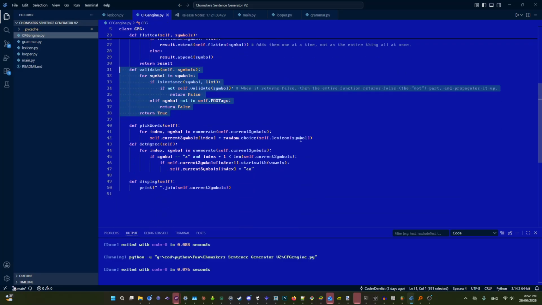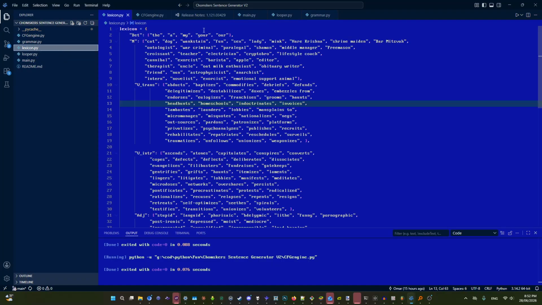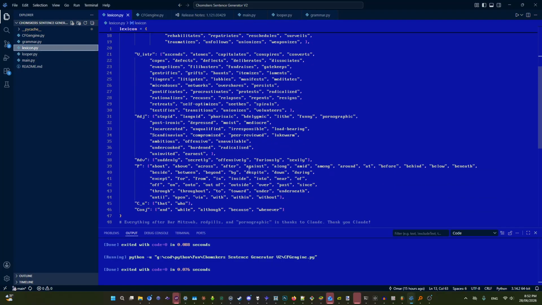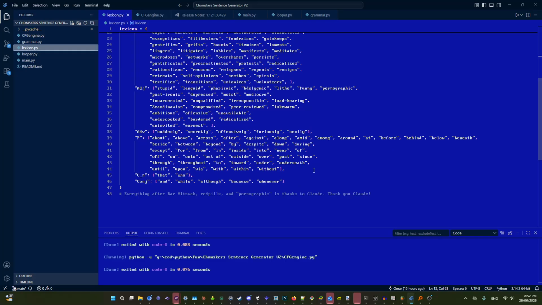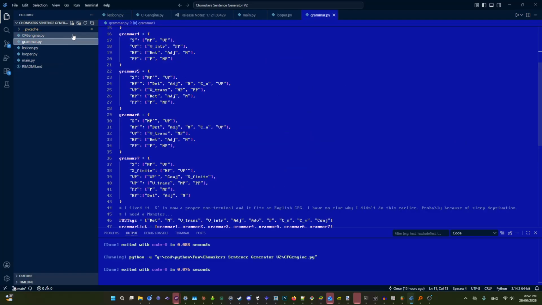And finally, pick words. Basically, when it gets to a level where every single non-terminal symbol is lexical, like a part of speech tag, then it picks a random one out of all of these. These are pretty funny. But okay, I think.